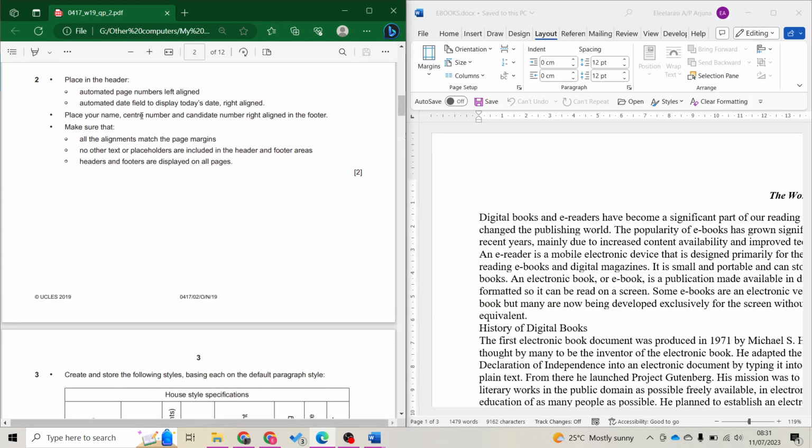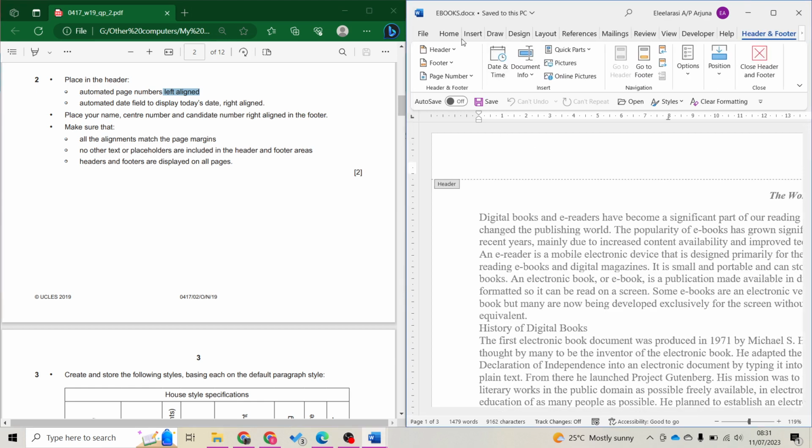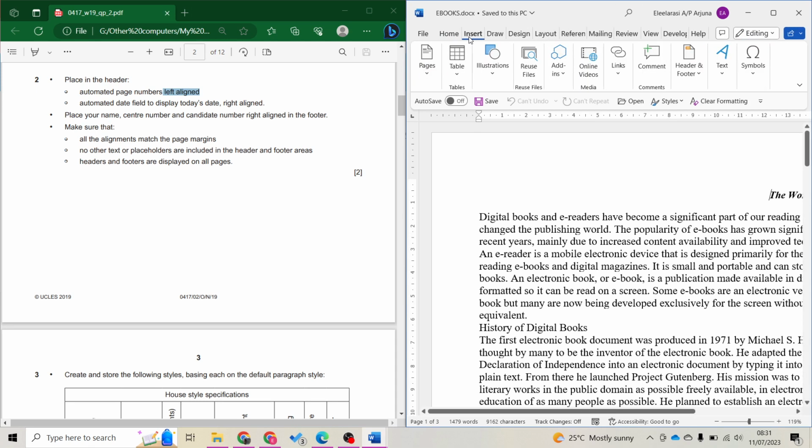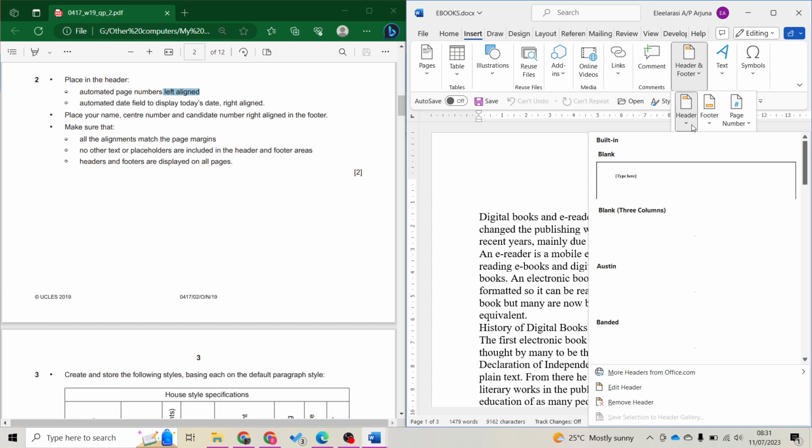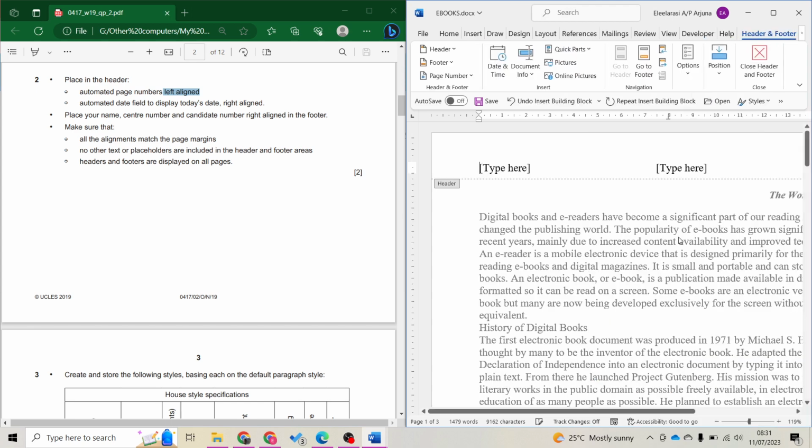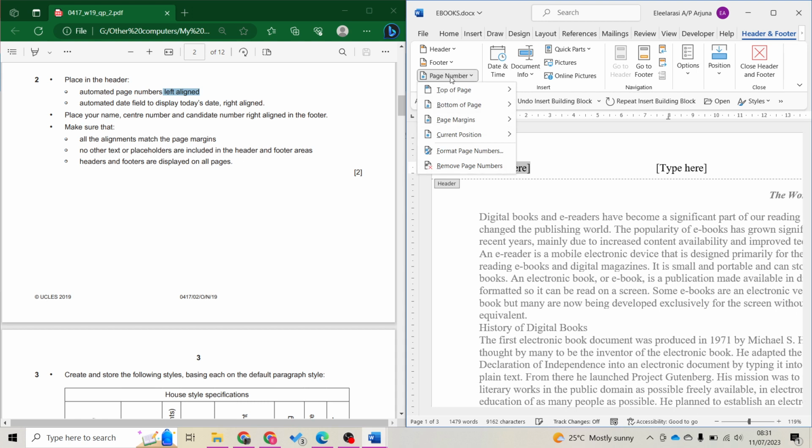In the header, so they want on the left to have page number, on the right to have date. So there's more than one element going on. At header, I just double clicked, or what you can do is you can go to insert, and then you have header and footer, then you click header, then you choose the one with 3 columns. So on the left, you need to put automated page number.